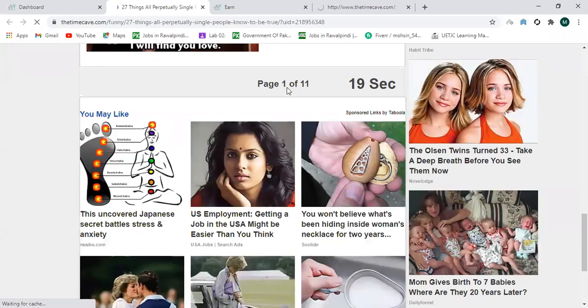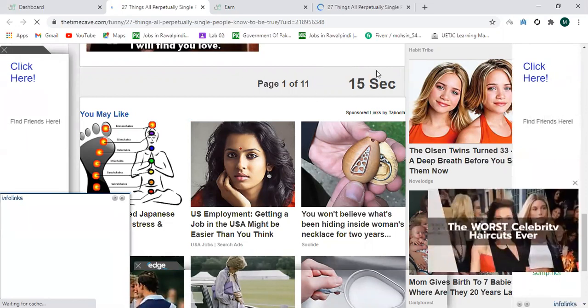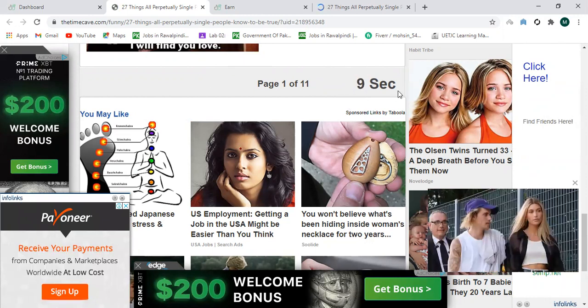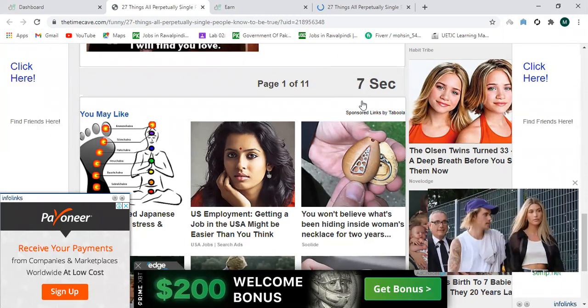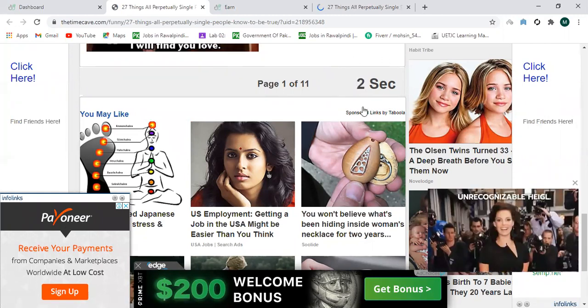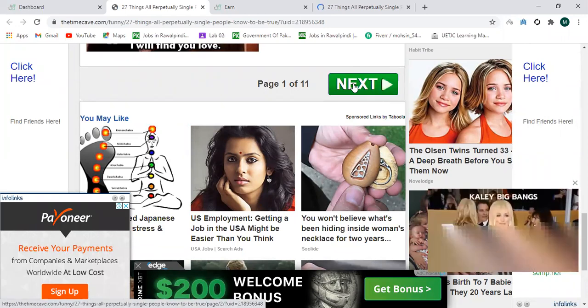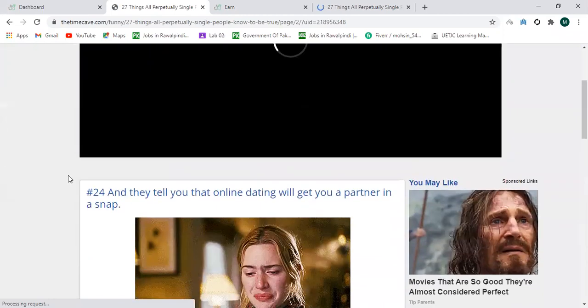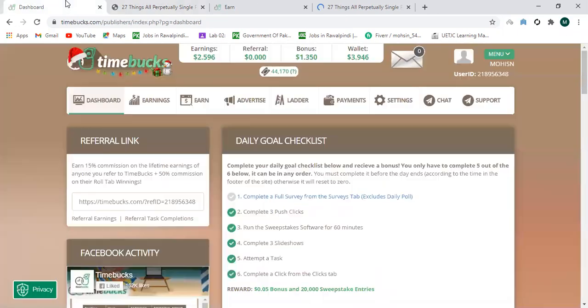I open it. I have to watch this slideshow for 20 seconds, or some slideshows for 10 seconds. And after 10 seconds a button appears at this point. The button will be green, and you will have to click on that green button. After clicking on the green button, our next slideshow will appear. By clicking on this green button, our next slideshow will open, and you will have to again watch that slideshow. Watching at least three slideshows will award you a bonus,